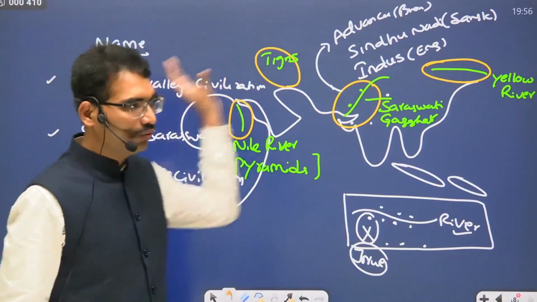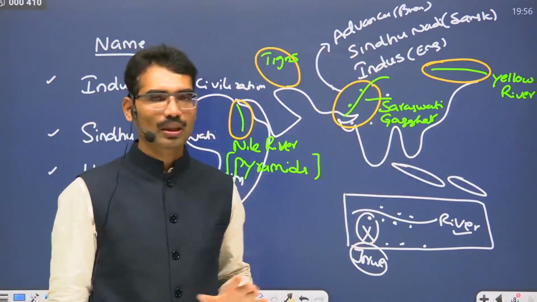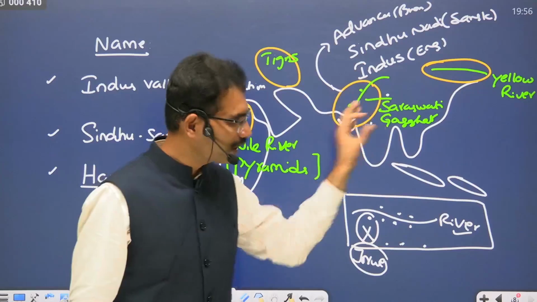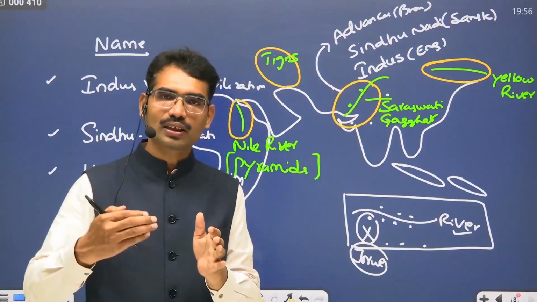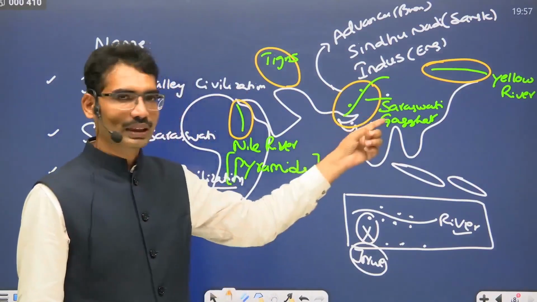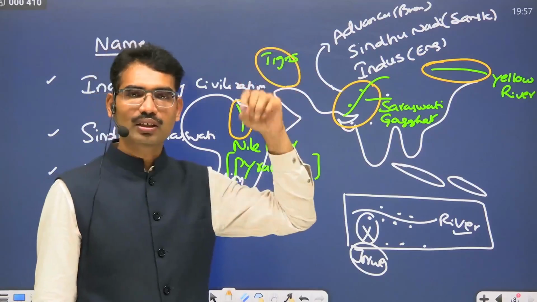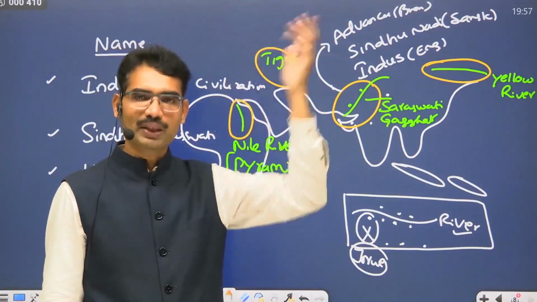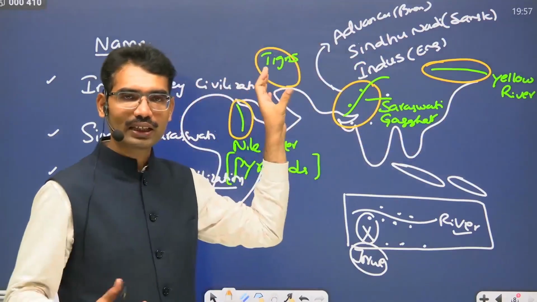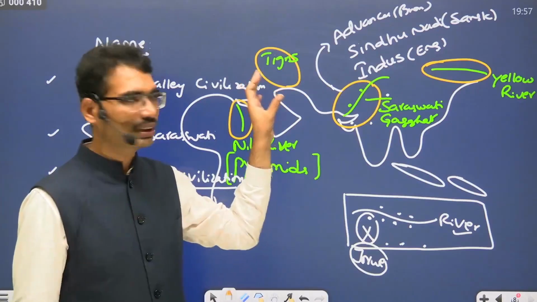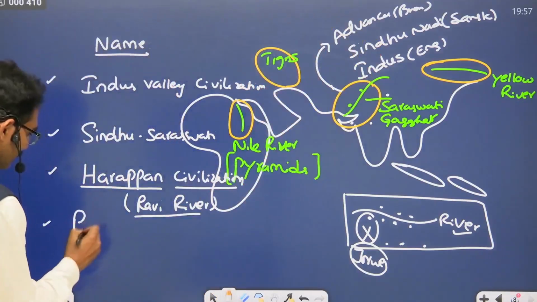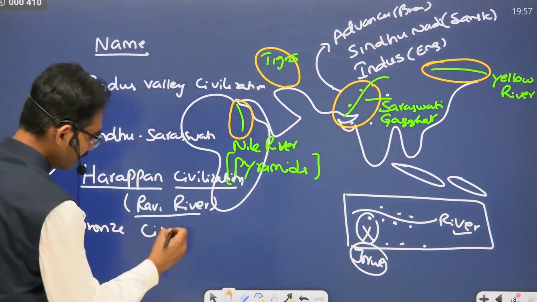When most of the world was using stone tools, these people were advanced. Like many African areas, many remote areas of India, they don't even see a computer or know what a mobile phone is, even today. But some civilizations like America are moving advanced, and they are even going into space. When the majority of the world was still living by hunting, gathering in forest and just basic agriculture, these people used bronze technology. That's why this is also known as bronze civilization.